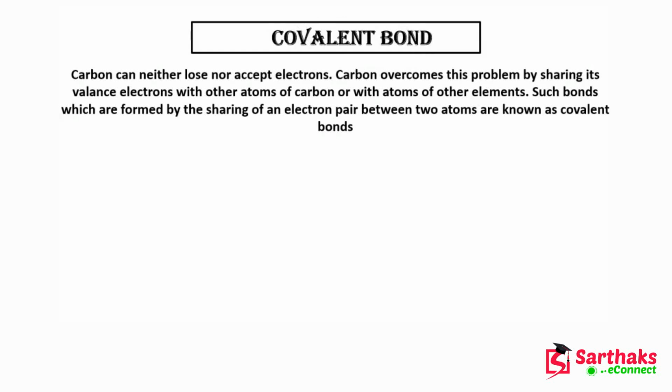Okay, so basically, guys, we know about ionic bond. What is ionic bond? The bond between the elements where there is a transfer of electron. Let's take an example of NaCl.